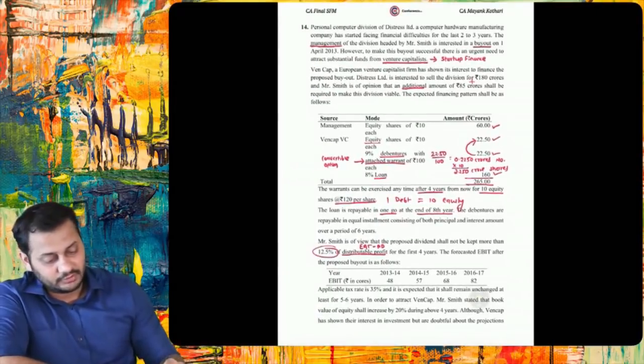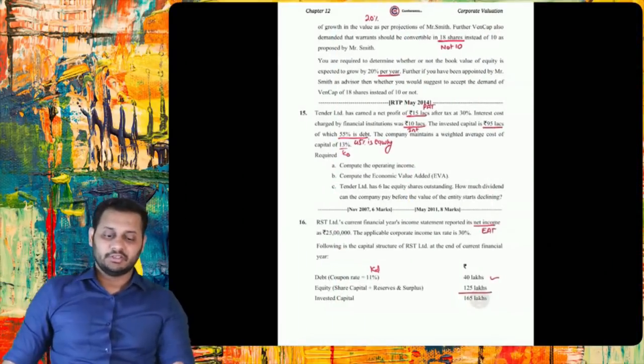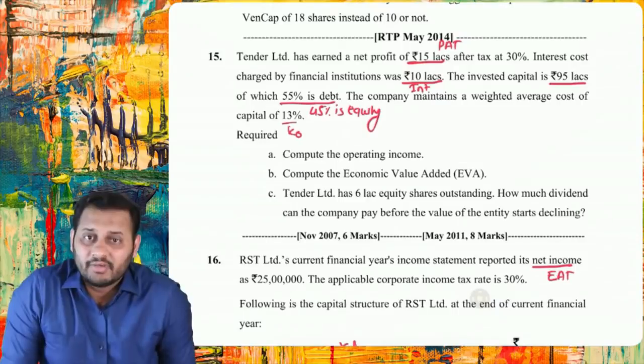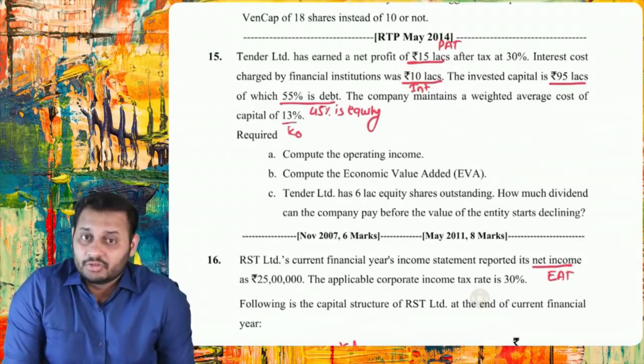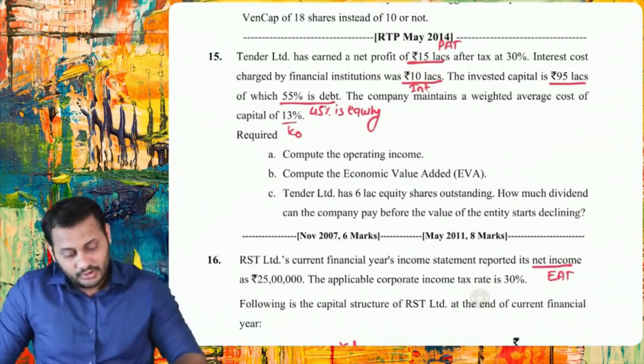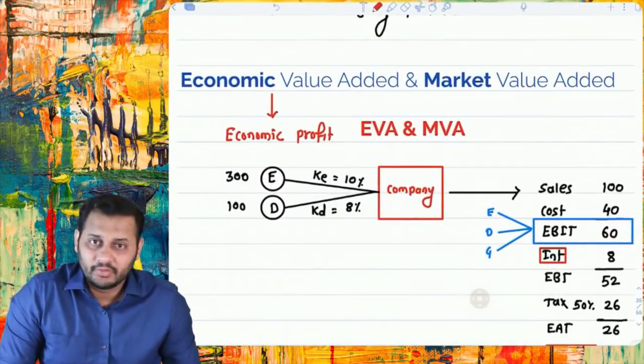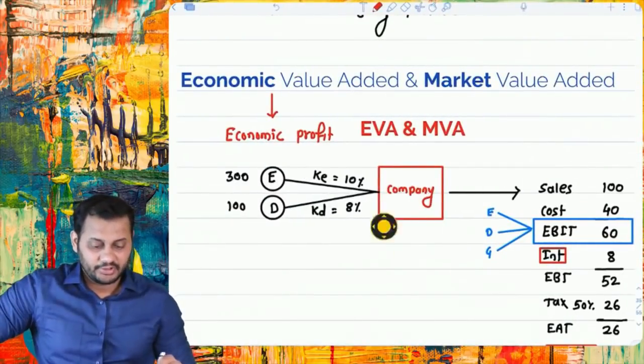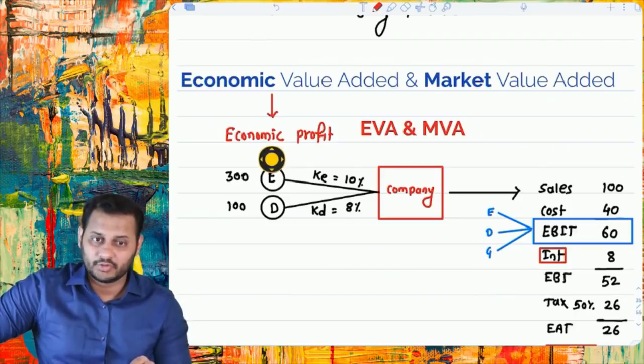Then this was all about the valuation, and then we started with the economic value added concept, on which there are lots of questions. Have a look. There are two concepts, economic value added and market value added. The other name for economic value added is economic profit also.